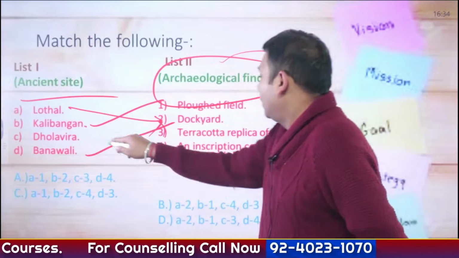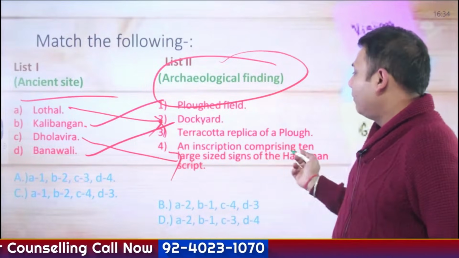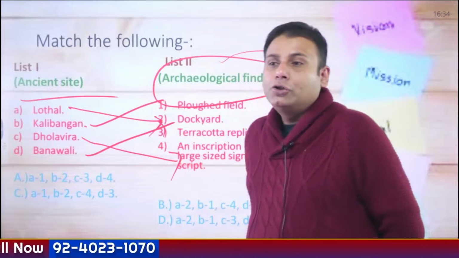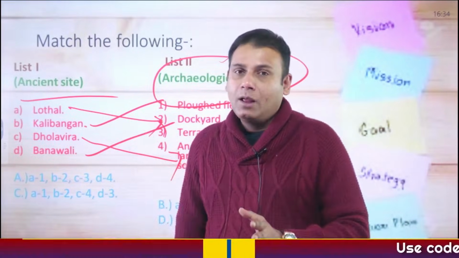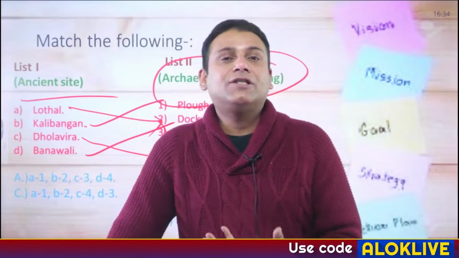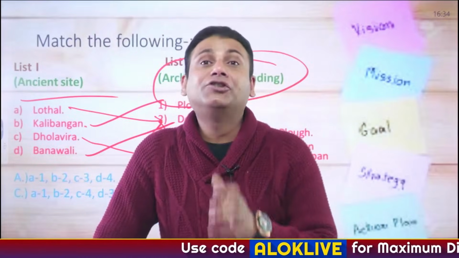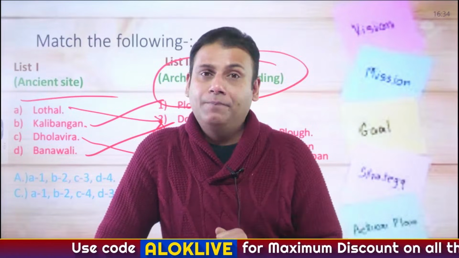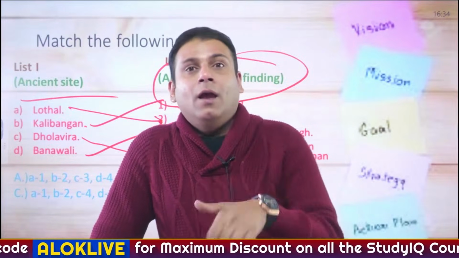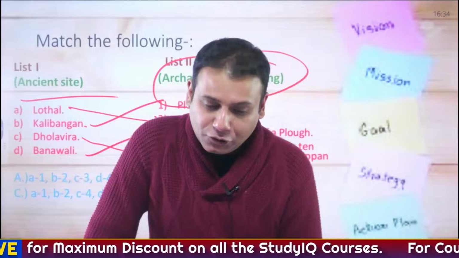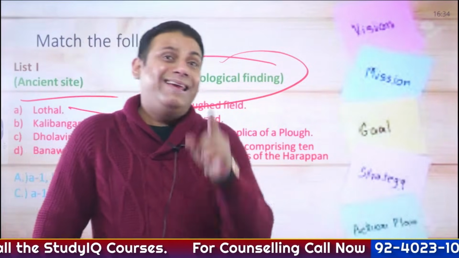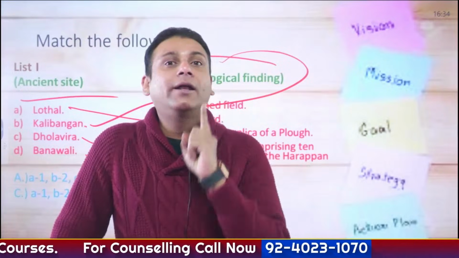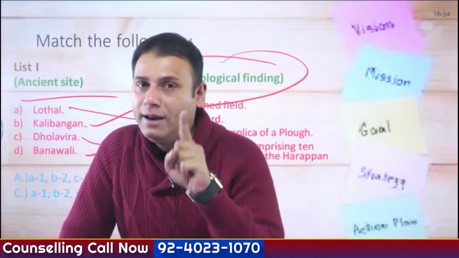Dholavira, an inscription comprising a large signboard. So questions can crop up in the form of match the following as well. This was a short discussion specifically on what kind of questions you can expect in the examination. In the coming session of the target series, on what kind of PYQs have cropped up and what kind of questions can come up, I'll again cover important topics of modern Indian history and medieval Indian history.